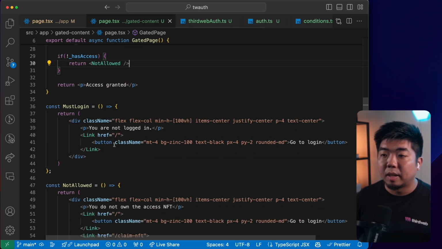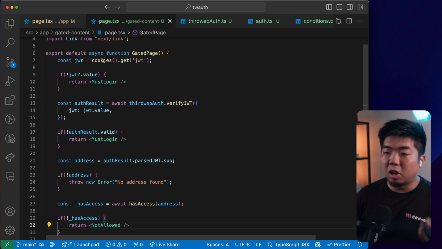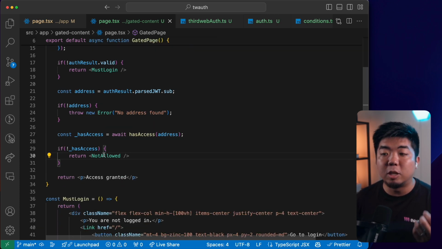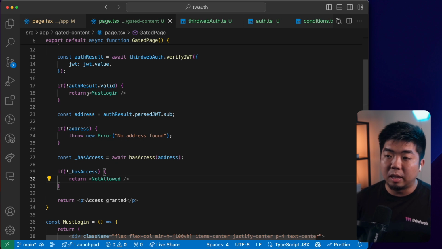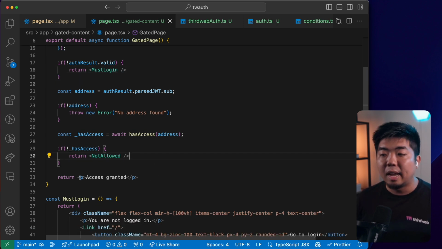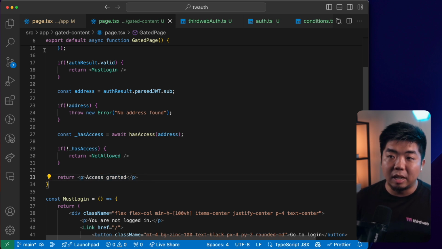There we go. Depending on whether they need to log back in or if they are logged in but do not own the required NFT, we'll bring them to the must login page, or we'll show them they are not allowed. And then finally, we need to create our token gated content page.